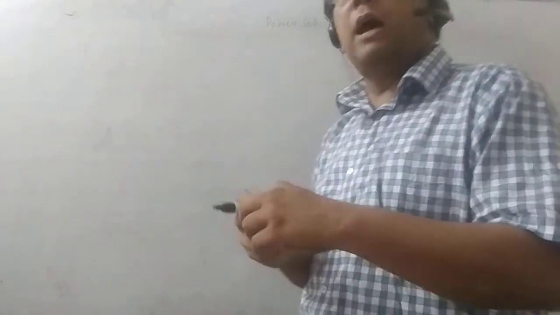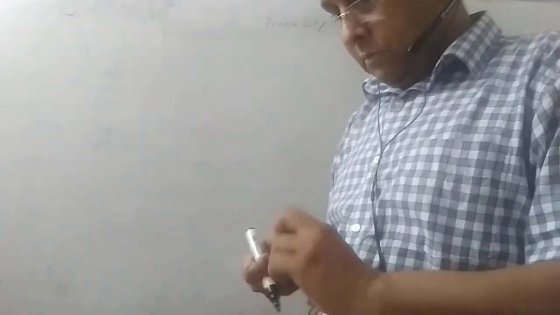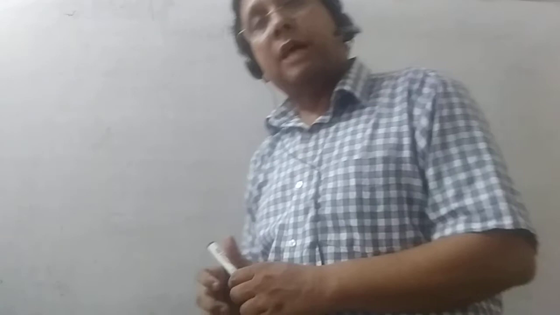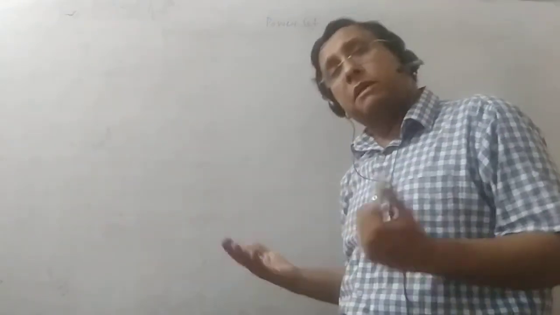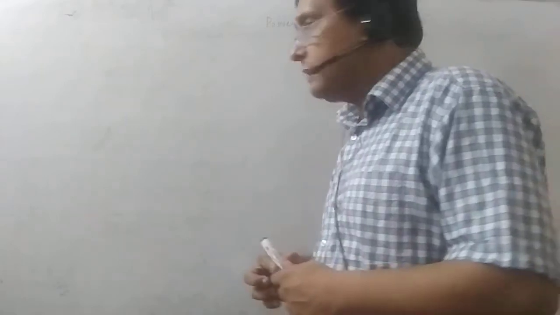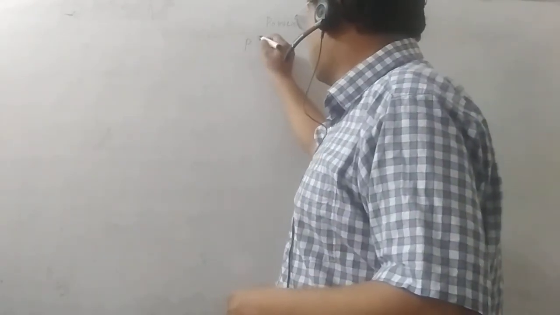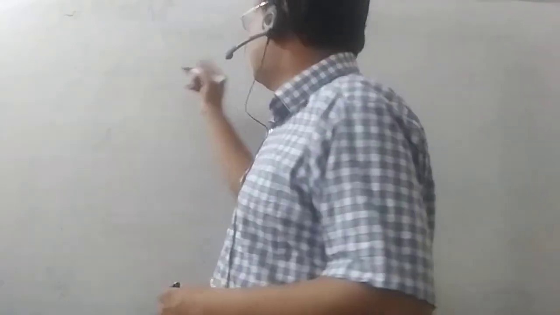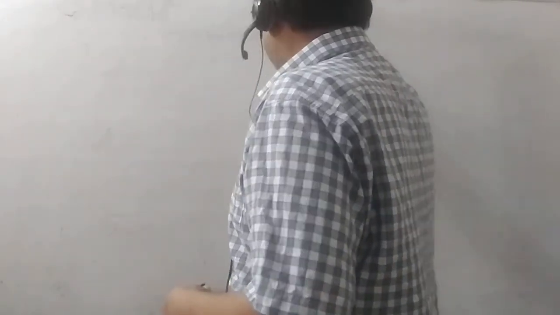So to discuss power sets, we shall first try to understand what a power set is and how it is expressed. A power set generally is expressed this way. Power set of A. If A is a set, then the power set is expressed as P of A. Here in brackets I write power set of A. Let us give an example first.